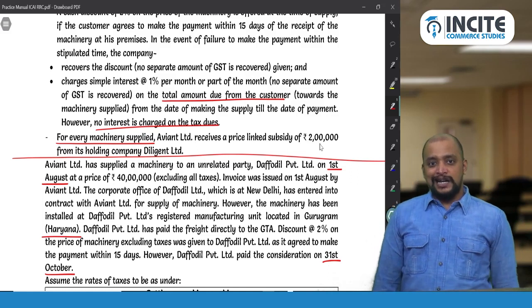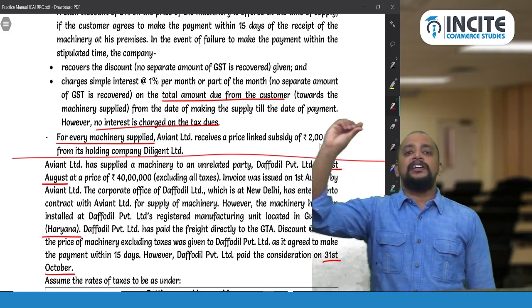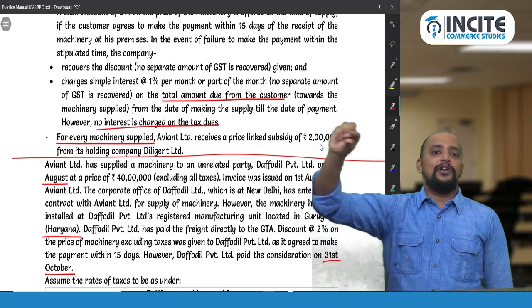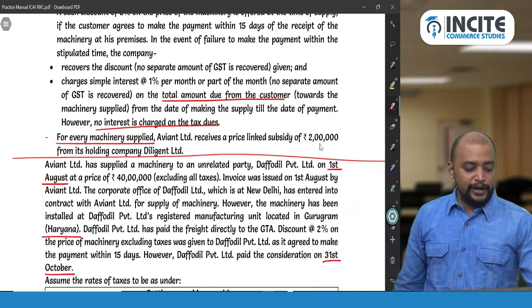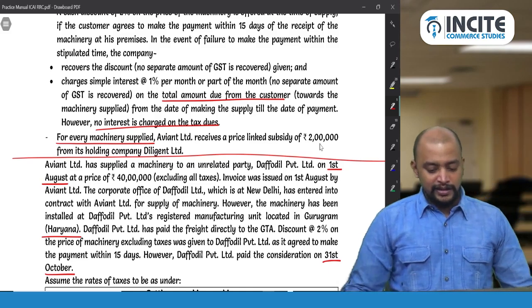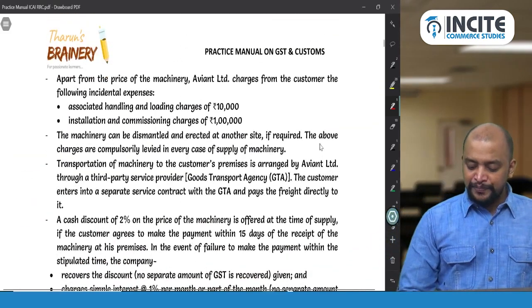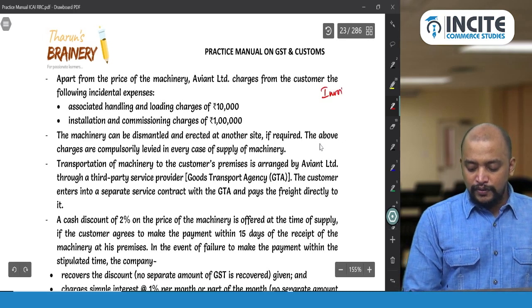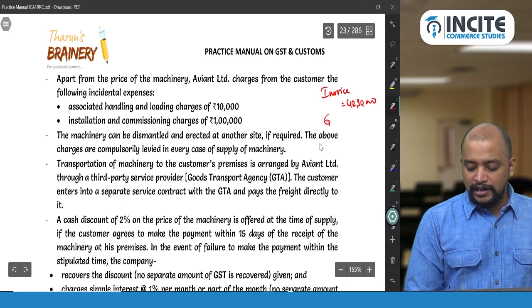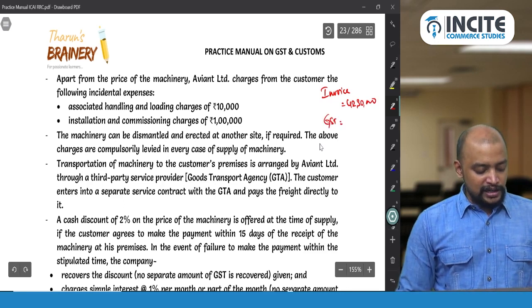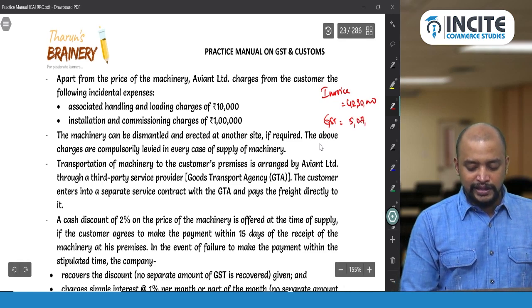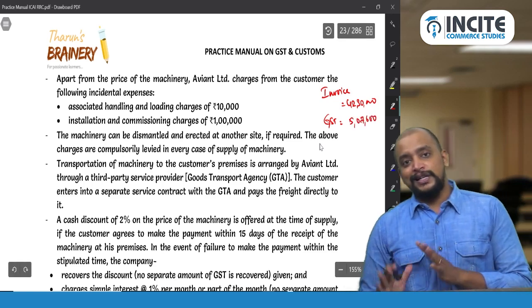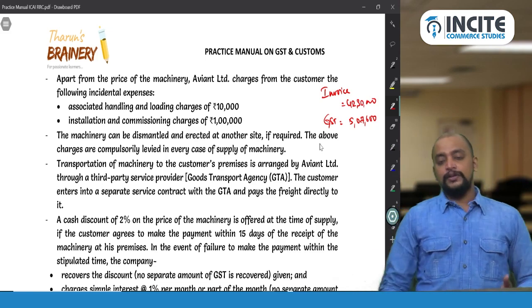42,30,000 will be taken as the value as per invoice. So total 42,30,000. GST on above into 12%. So what is the invoice value? So the invoice value will be 42,30,000 and GST will be 42,30,000 into 12%, that is 5,07,600. That will be the GST that is payable. Now next line.